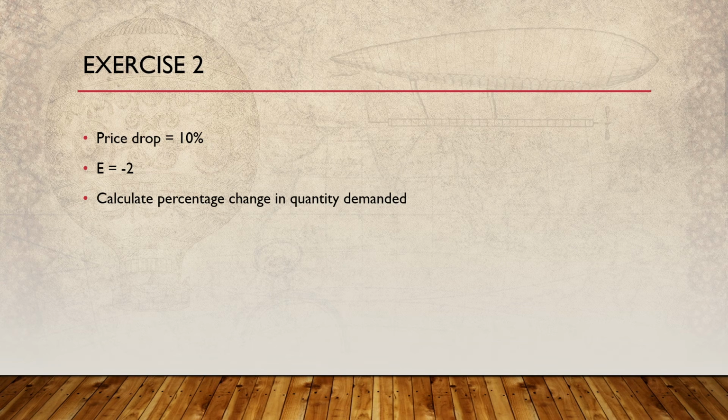You have to know what to do right now, and the question is calculate the percentage of change in the quantity demanded. All right, so I just want to know how demand changed. That's it. So also this answer will be found in the following video.